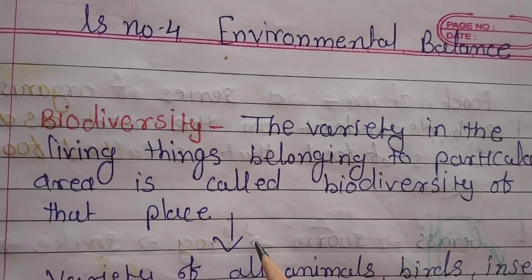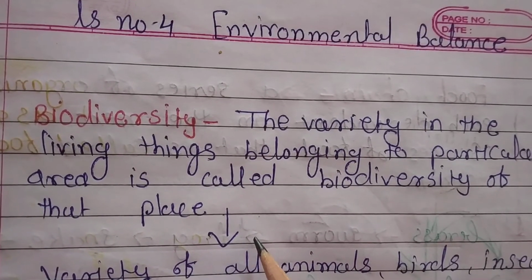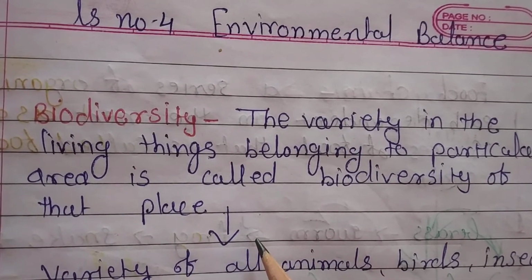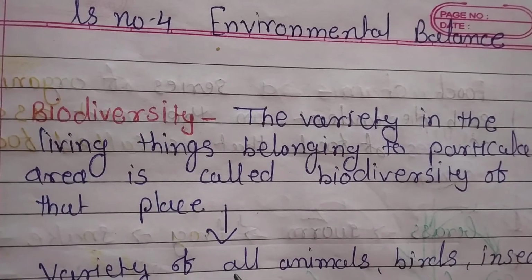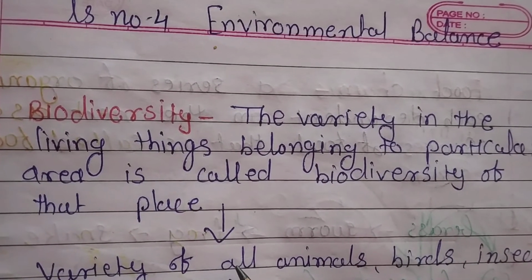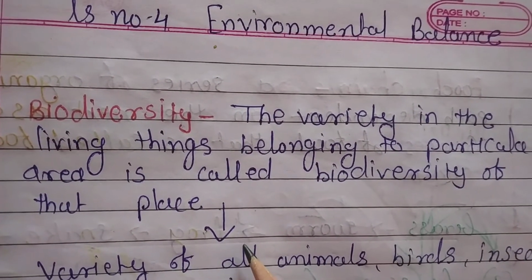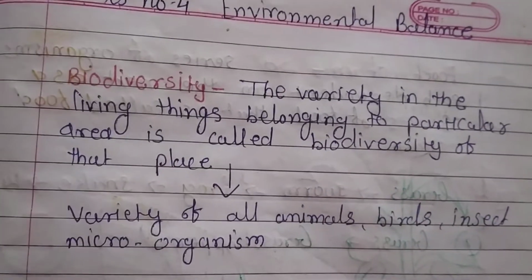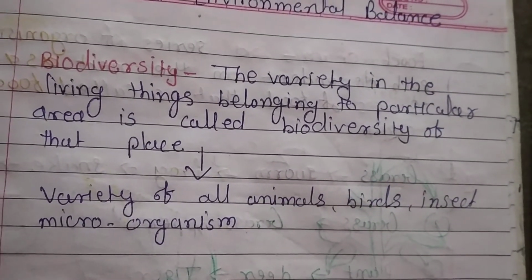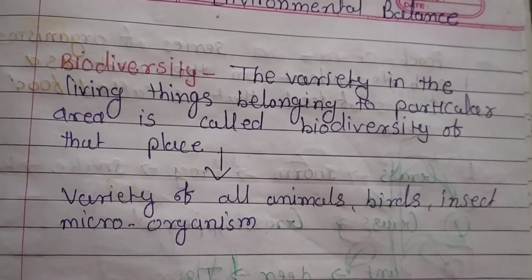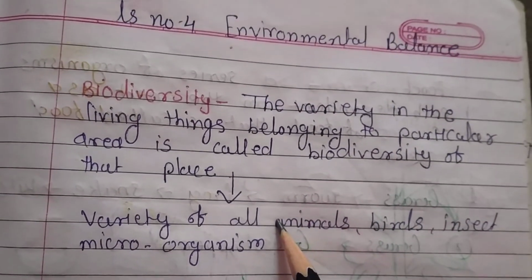The observations of many scientists are brought together and studied again. Only when all such efforts are made over a long period of time can we be sure of the biodiversity of a place. The variety of animals, birds, insects and microorganisms are all included in biodiversity.